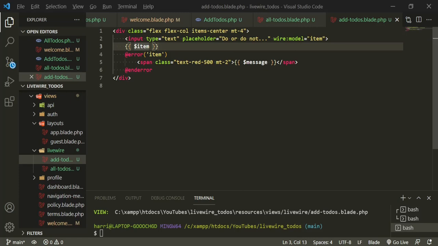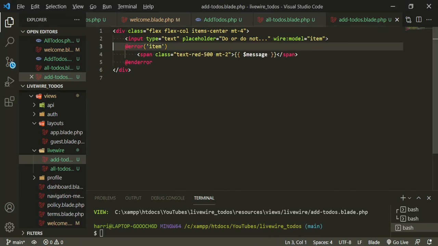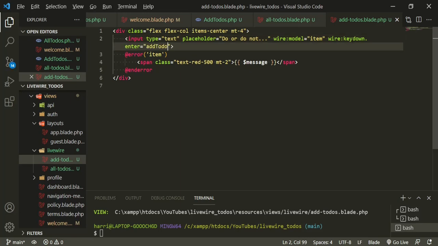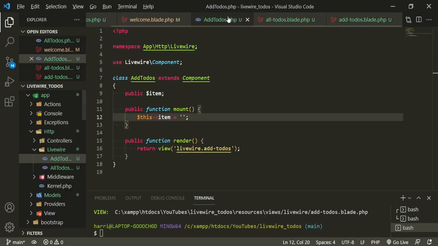And the reason for that is because we can get rid of this. We are going to be attaching another action. So this will be wire:keydown.enter equals, and then we're going to create a method, a function, and we're going to call it addToDo. Because we have it keydown.enter, it has a set time of when it's going to do it. It's going to do it only when we press enter, not before. Okay, so let's head into the add-to-dos and create that function.